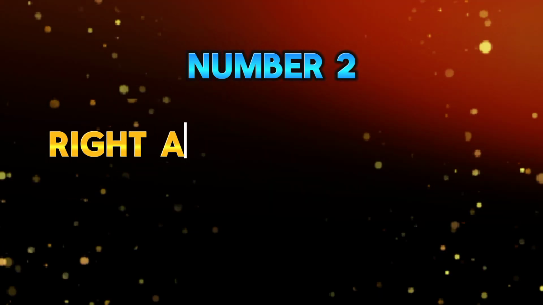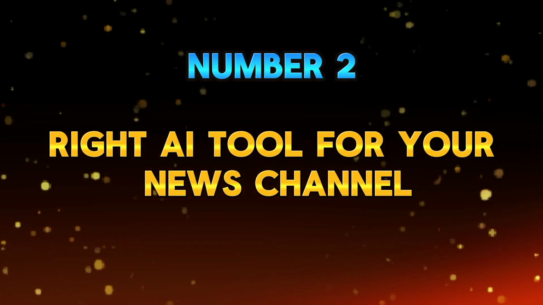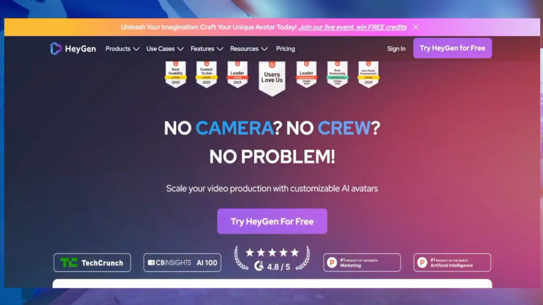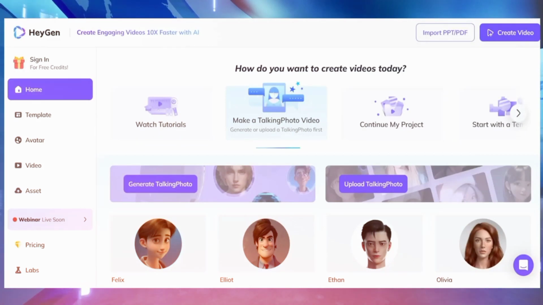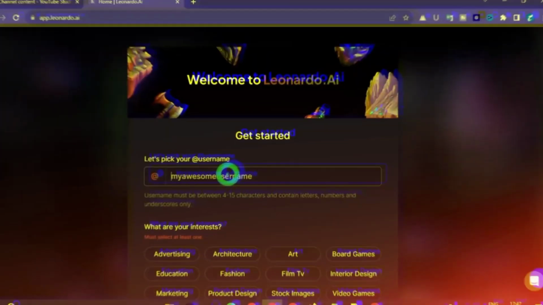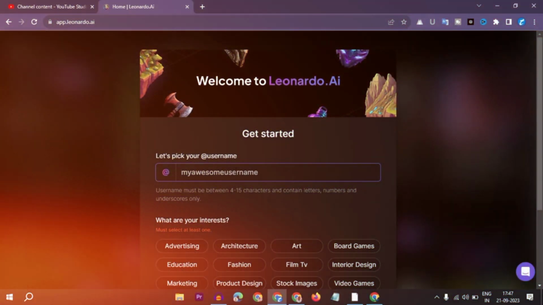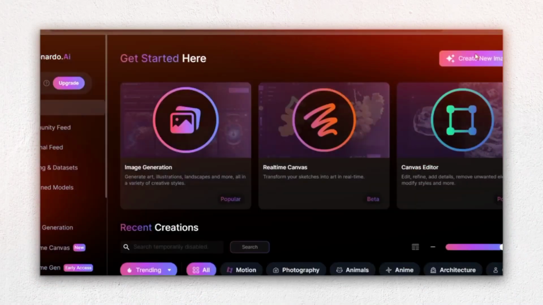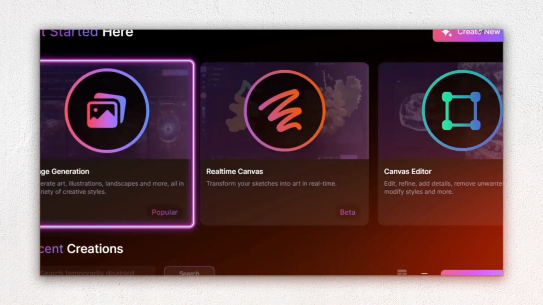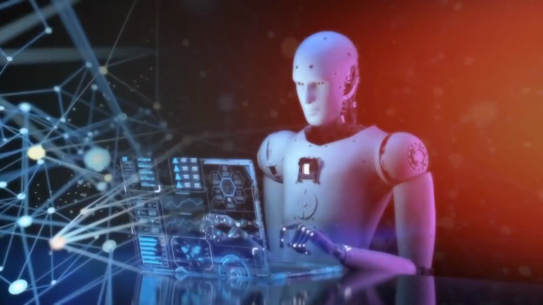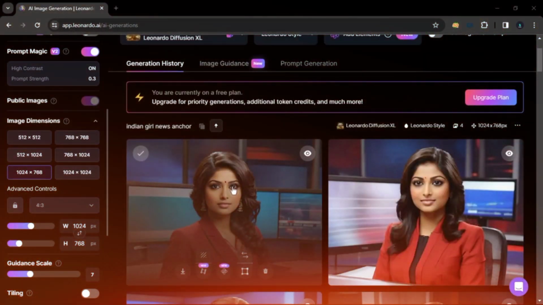Number 2. Choosing the right AI tool for your news channel. When setting up your AI news channel, it's essential to select the right AI tool that aligns with your goals and objectives. Look for a free AI tool that offers features such as natural language processing, sentiment analysis, and content generation capabilities. Additionally, consider factors such as ease of use, scalability, and integration with other platforms to ensure a seamless user experience for both creators and consumers of your news content.